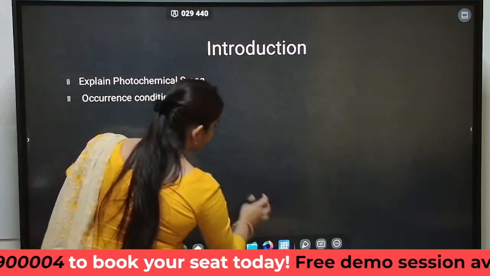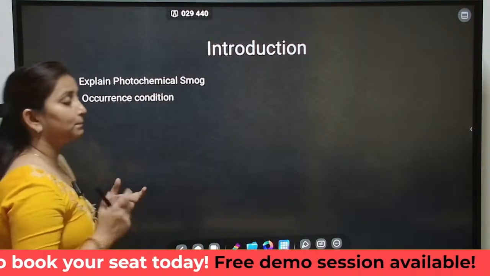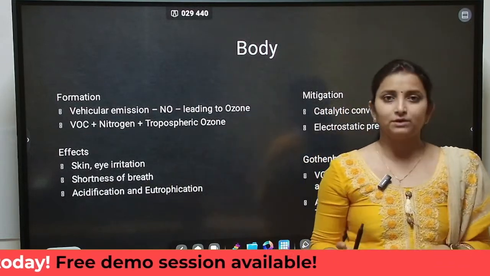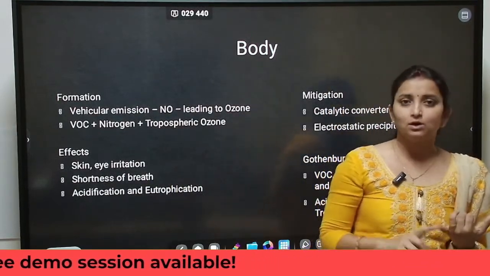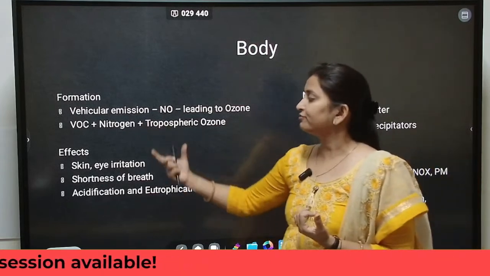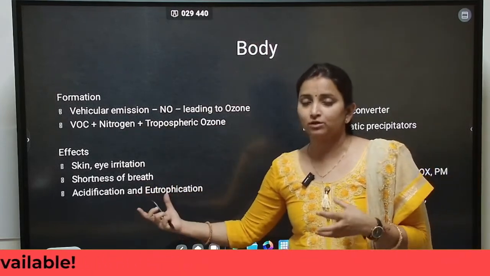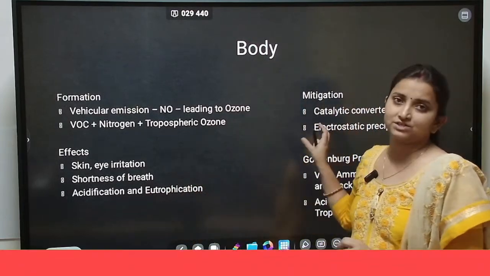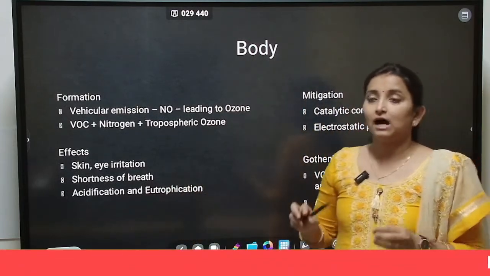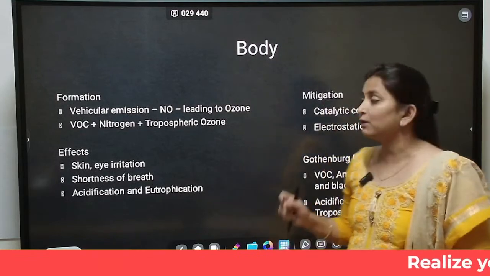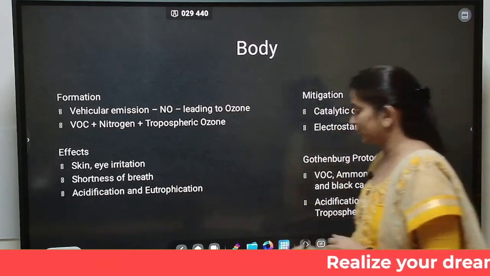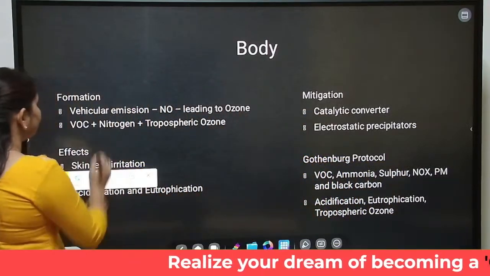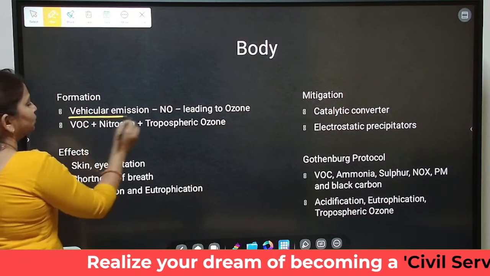Now let us move towards the body part. The question was asking us to write about the photochemical smog, its causes or formation, the effects once it is formed, what mitigation measures are required, how you reduce the occurrence of photochemical smog, and what the protocol, Gothenburg Protocol, talks about. Coming to the body part, the formation of photochemical smog occurs most commonly due to vehicular emission.